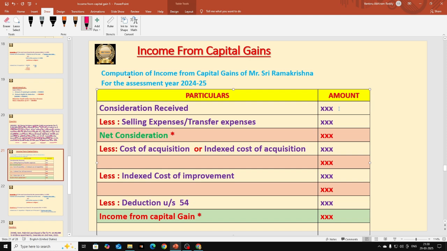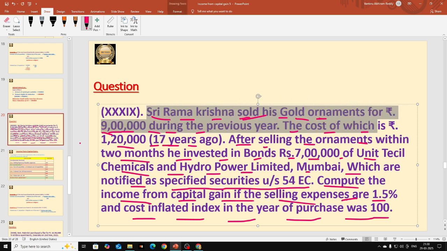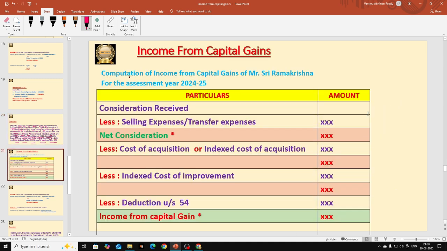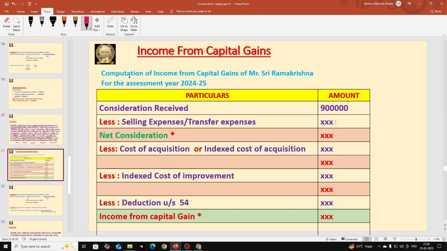Consideration received means selling price of the asset. So what is the selling price of the asset here in this problem? Sri Ramakrishna sold his gold ornaments for 9 lakhs. So 9 lakhs is the consideration received. Let us write 9 lakhs here. So from 9 lakhs we are going to deduct the next item, that is selling expenses or transfer expenses. Those are given here, but the percentage is given. So selling expenses are how much here? 1.5 percentage.